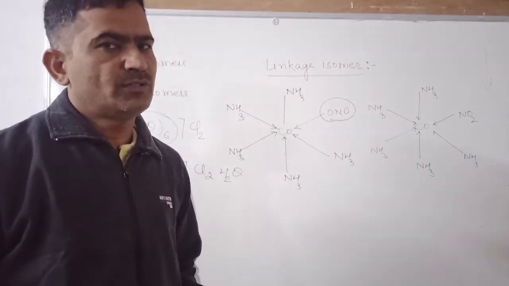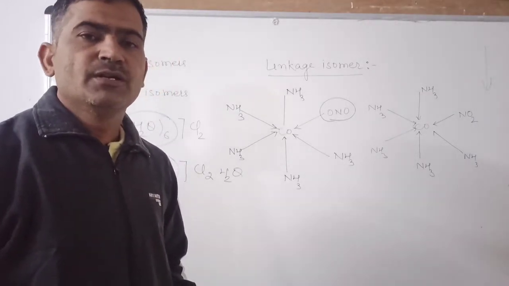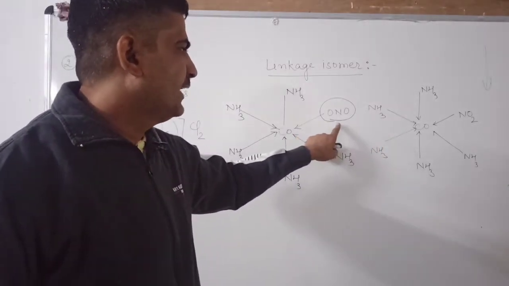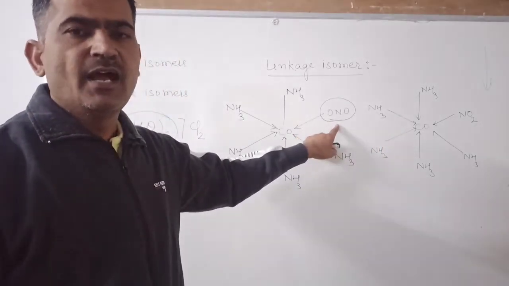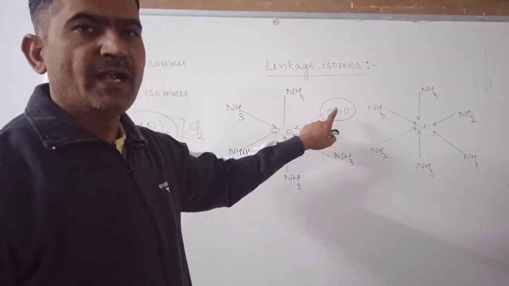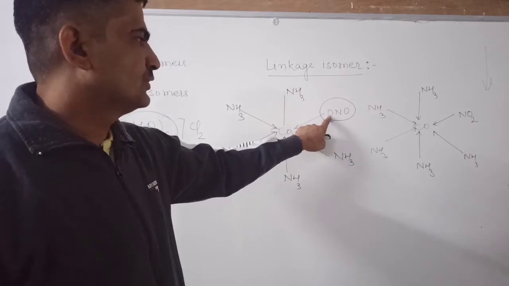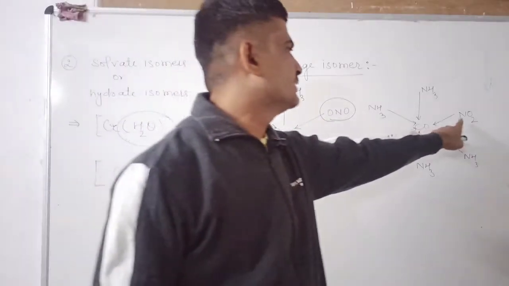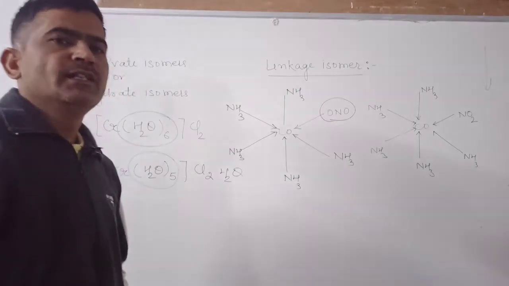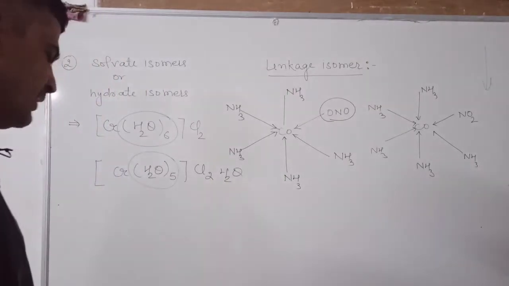Linkage isomers have the same molecular formula and an ambident ligand that is joined to the central atom through different atoms. In the first case it is joined with oxygen, and in the second case with nitrogen. This is known as linkage isomerism.